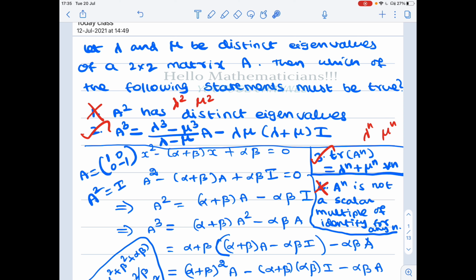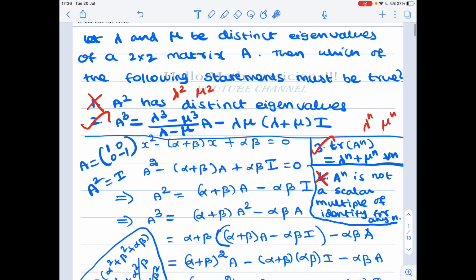We only have to prove the second one, that is a slightly tricky one. Whenever you want to write A squared, A cubed, A power 4, higher powers in terms of lower powers, you remember that you have to use the Cayley-Hamilton theorem. So basically you have to use its characteristic polynomial. It's given that lambda and mu are distinct eigenvalues.